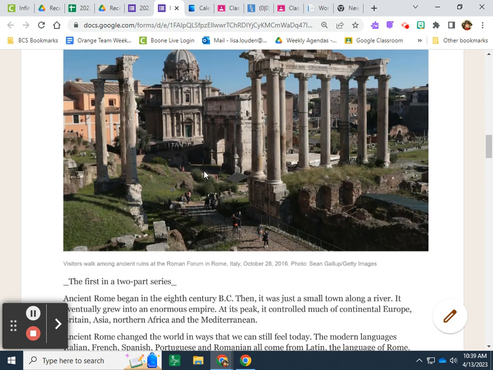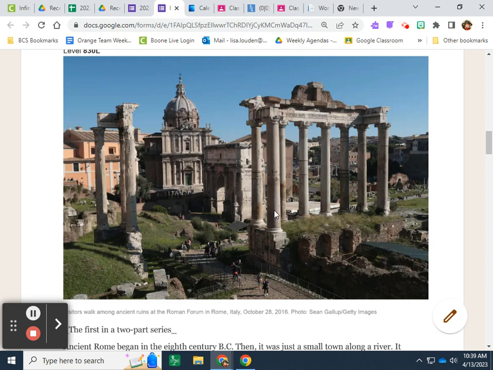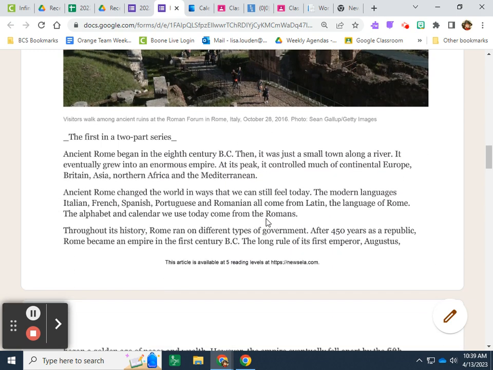Visitors walk among the ancient ruins at the Roman Forum in Rome, Italy, October 28, 2016. Ancient Rome began in the 8th century BC. Then it was just a small town along a river. It eventually grew into an enormous empire. At its peak, it controlled much of continental Europe, Britain, Asia, Northern Africa, and the Mediterranean.